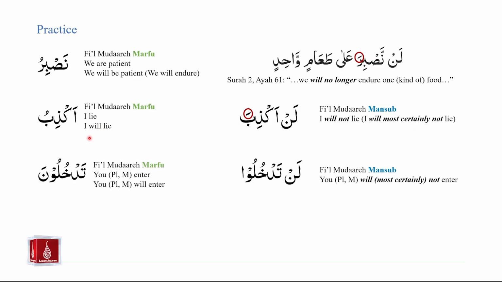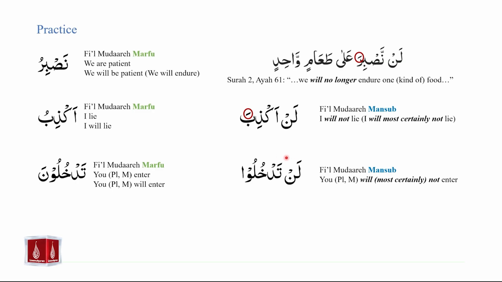The next example is tadkhuluna. Tadkhuluna, because of the una ending sound, we should immediately think ism or fi'il mudari marfu. Tadkhuluna is fi'il mudari marfu. Tadkhuluna is referring to plural and masculine, and it can be translated as you enter or you will enter. Lan tadkhulu, because of the effect of lan, now we are not saying tadkhuluna, but we are saying tadkhulu.